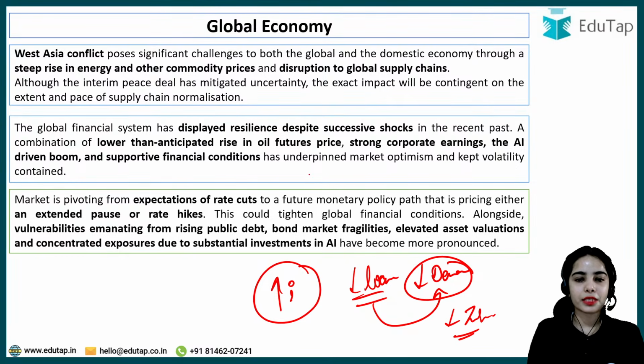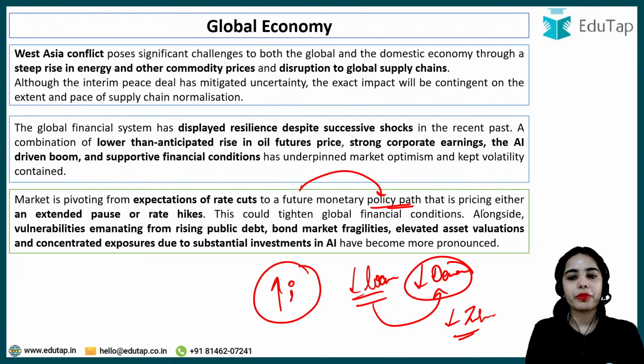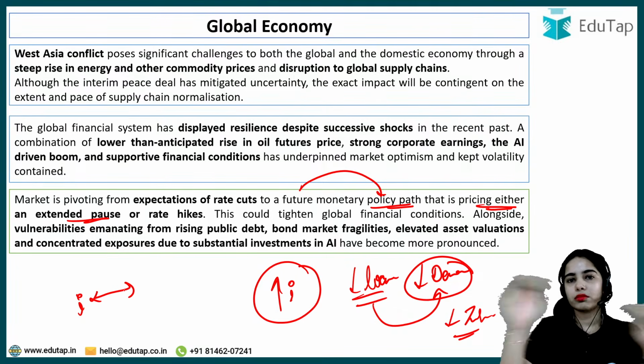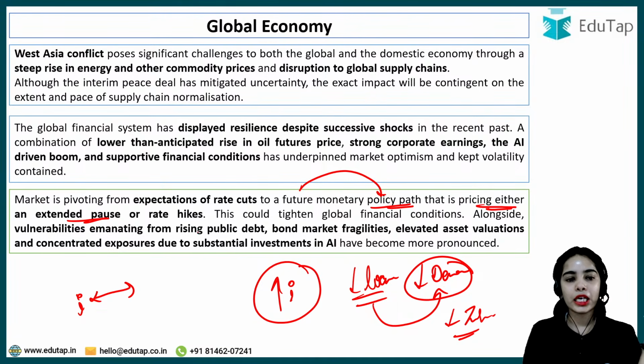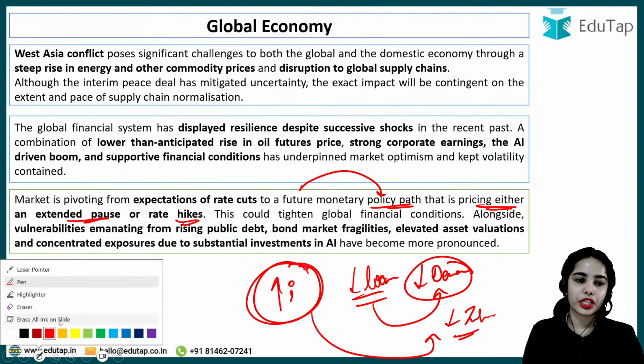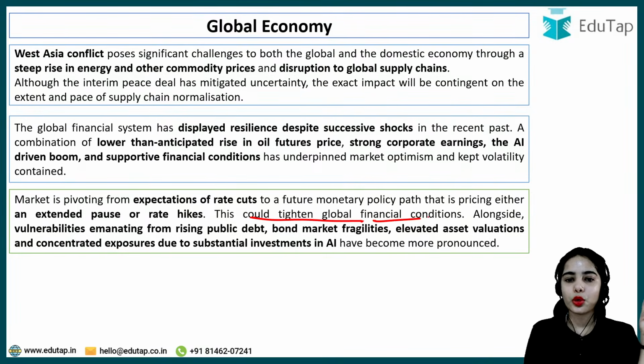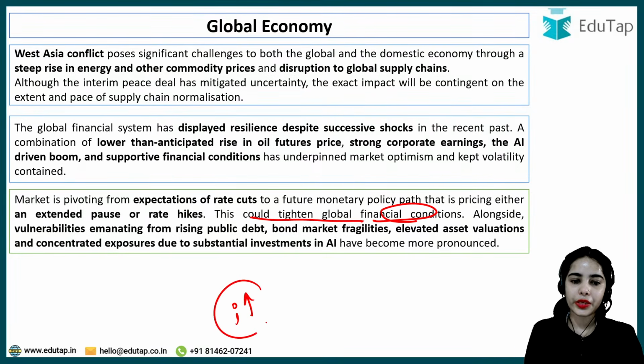So in the future it is expected that the monetary policy path will be pricing either an extended pause on the interest rate, that the monetary authorities will keep the interest rate at whatever level it currently is, or rate hikes can happen to control the inflation in the country. This could tighten the global financial conditions, because at higher interest rates fewer loans will be taken, alongside vulnerabilities emanating from rising public debt.